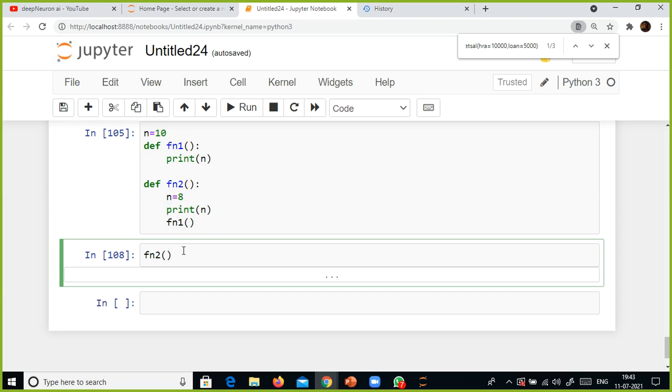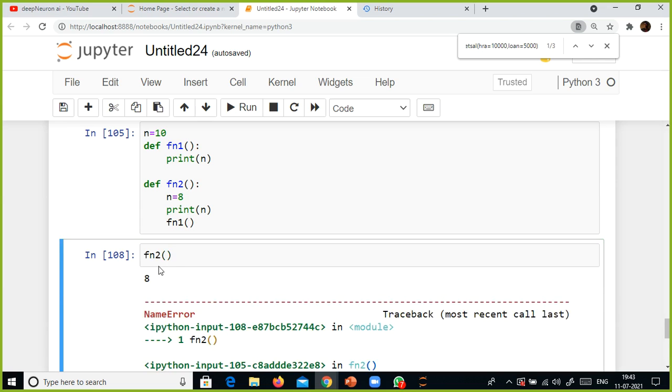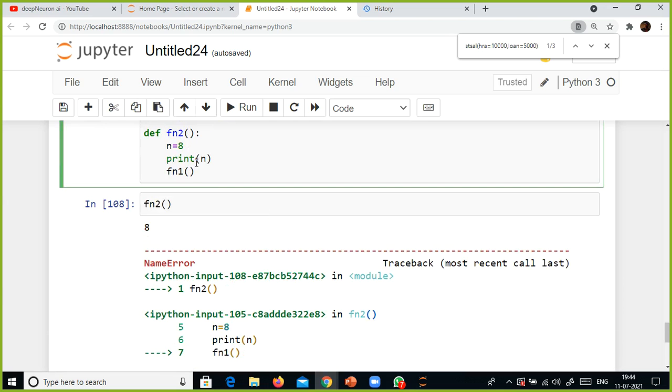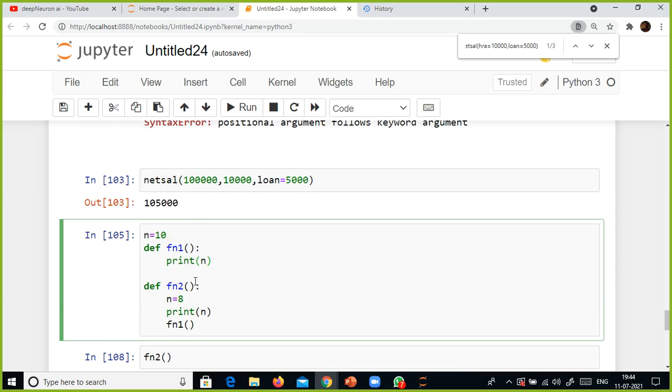But here it was throwing an error. What was the error? Initially it was printing 8, but inside this function 2, I am calling this function 1. When I call this one earlier, I did not define any value for the n here, hence it was throwing n is not defined. Look here, the arrow mark shows where the error occurred. Here also I am using print n, right? Where are we getting the error?